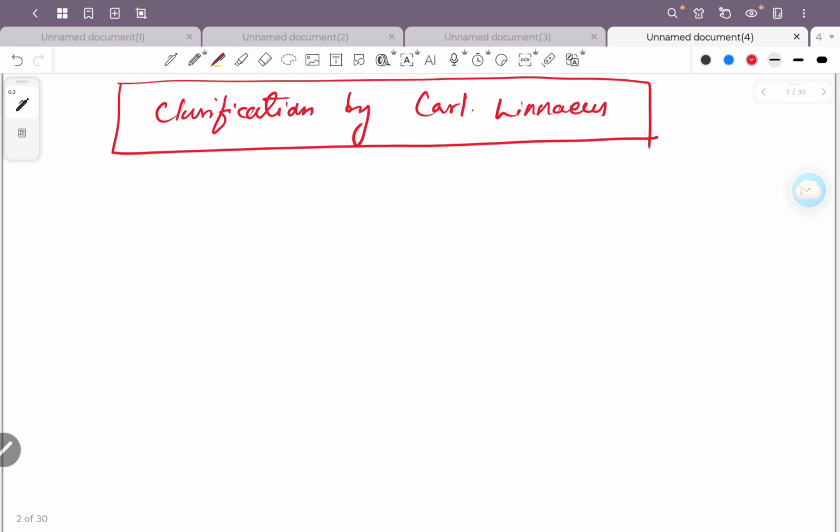Let us see what the limitations were. Very, very important, children. I am giving you point-wise. Don't deviate anything. Whatever I am writing here, please note it down in your copy. Okay, so what are the limitations? The first limitation is that it used only a few characters.